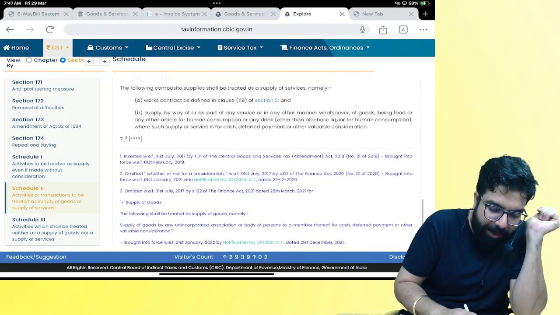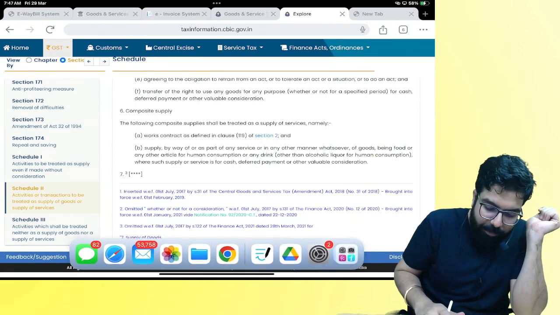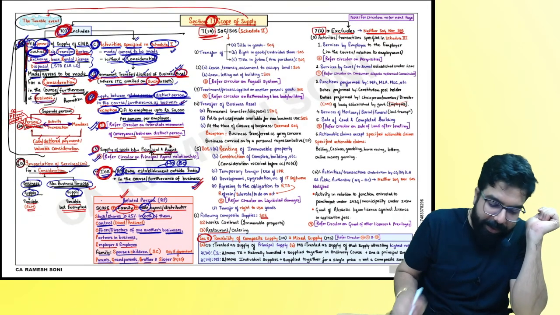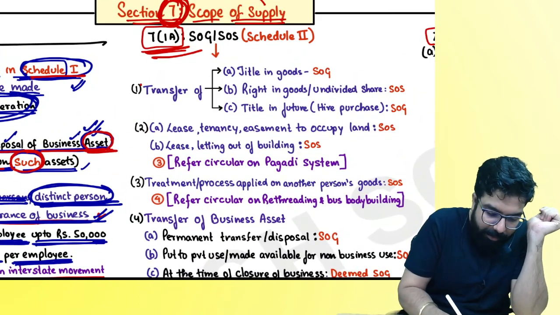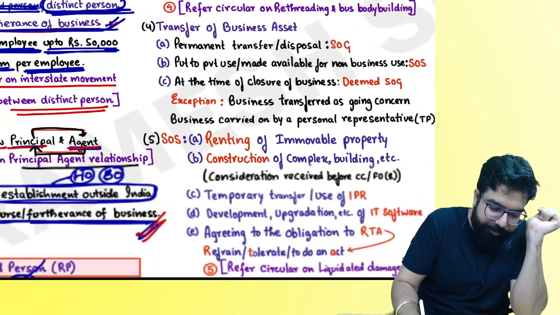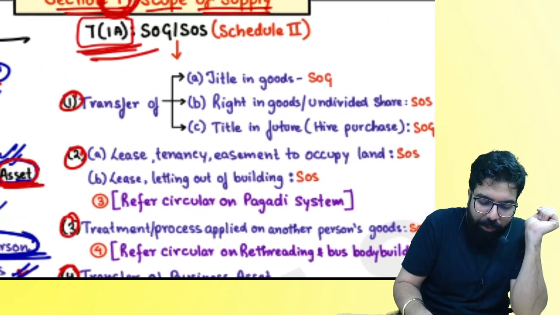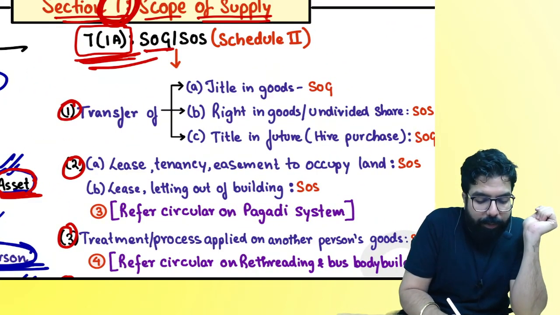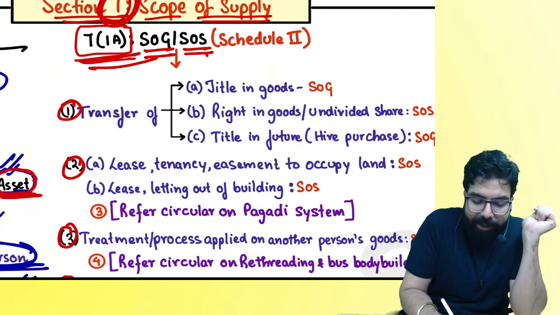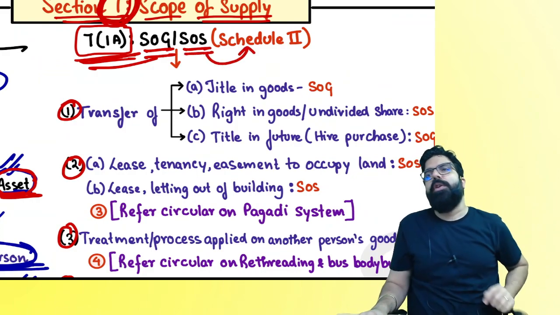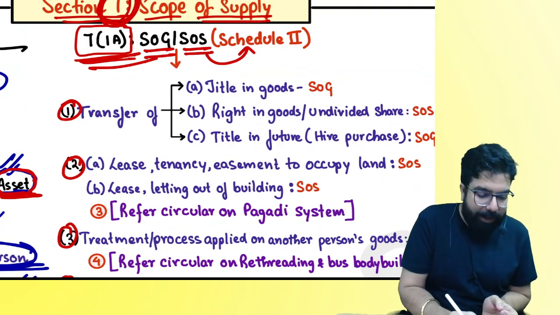See over here, 7 were there. Now it is only 6. Will we go ahead and learn all the 6, everyone? Yes. See, 1, 2, 3, 4, 5, and 6. Whether your activity will be supply of goods or supply of service is told where, everyone? Schedule 2.